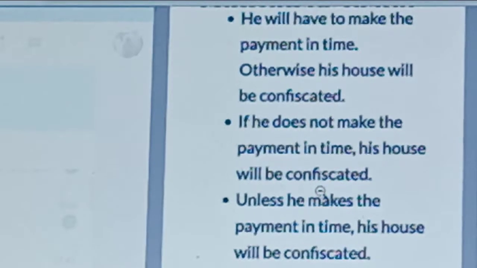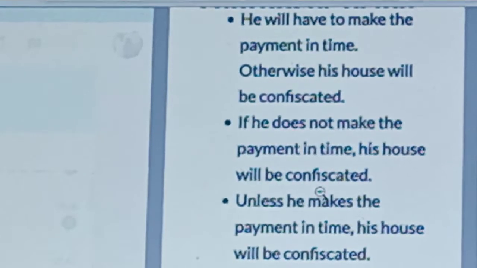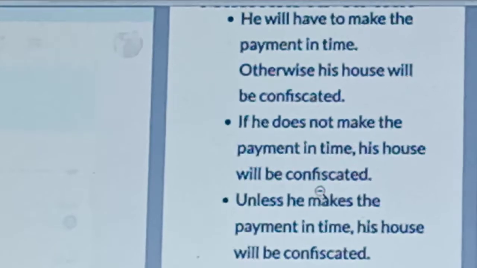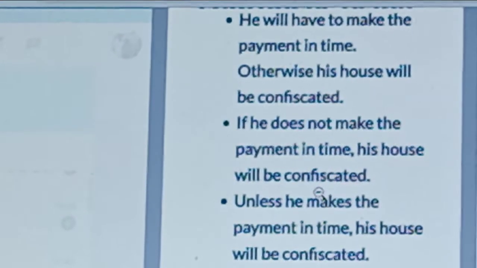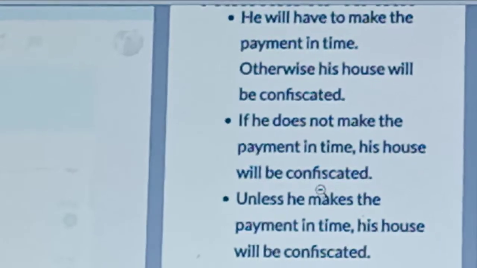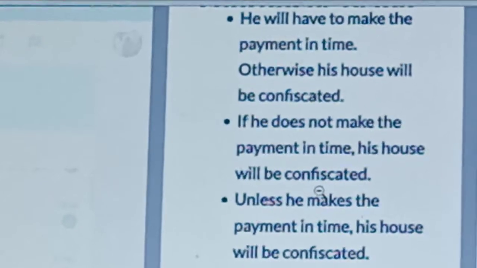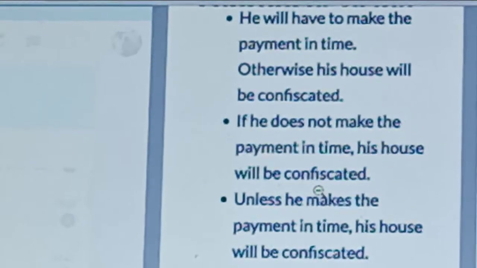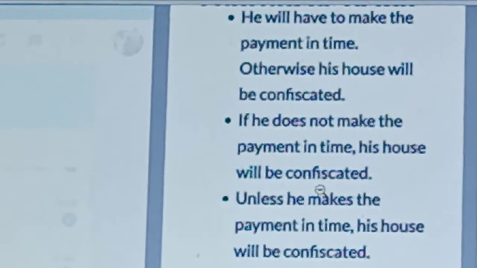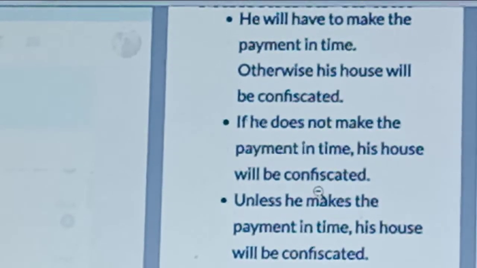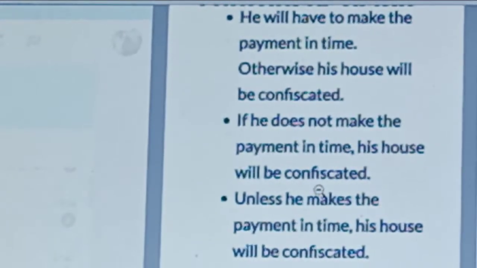He must make the payment in time, otherwise his house will be confiscated. Here, he makes means, to write negative form, he doesn't make. If he doesn't make the payment in time, his house will be confiscated.